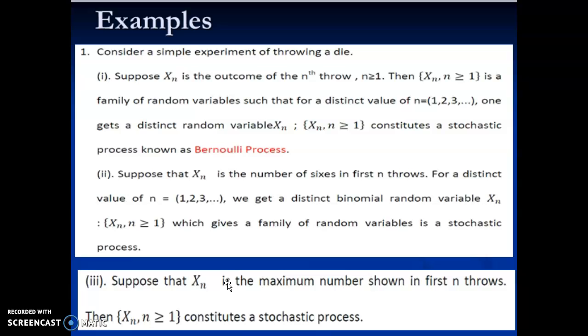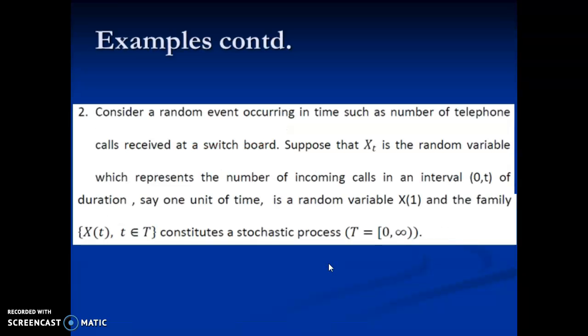Also, suppose that Xn is the number of successes in the first n rolls. For distinct values of n, which is 1, 2, 3, etc., we get distinct binomial random variables Xn, where {Xn, n ≥ 1}, which gives a family of random variables, is a stochastic process. Another one is, suppose that Xn is the maximum number showed in the first n rolls, then {Xn, n ≥ 1} constitutes a stochastic process.